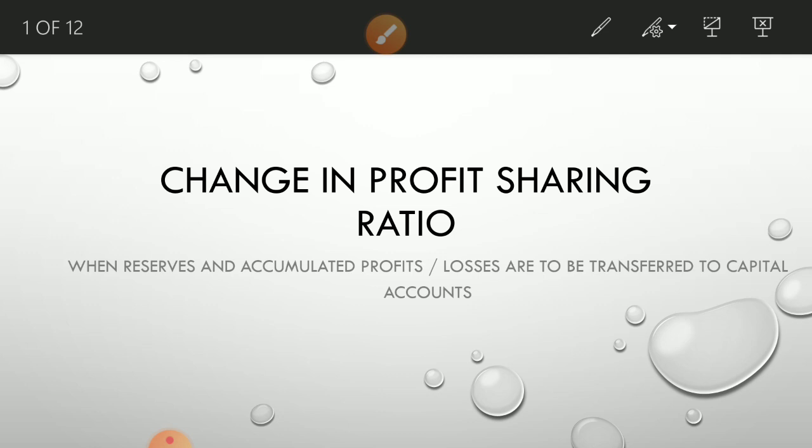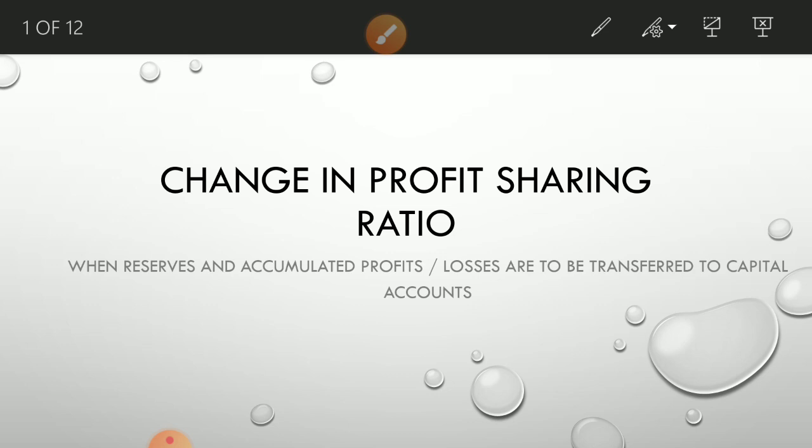But if they want to distribute, then all the remaining reserves and accumulated profits are taken away by the partners. Understood? They take it in their old ratios, and the full amount is shared by the partners. Yesterday, as a general topic, we studied all reserves and profits: if profits come, how we write the journal entry, and if loss comes, how we write the journal entry. Once again, remember: profit and loss account credit means profit, and profit and loss account debit means loss.